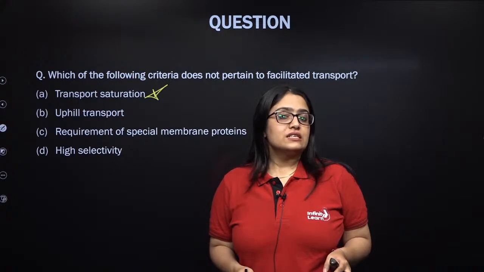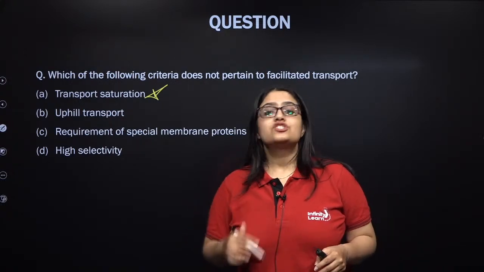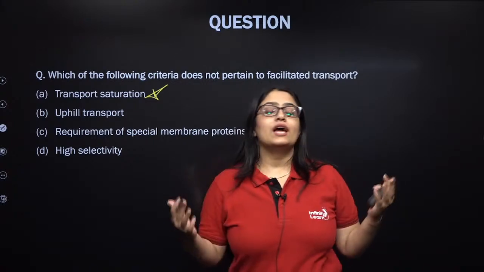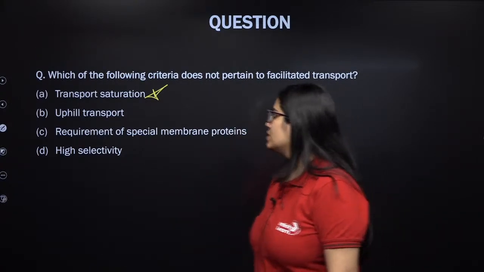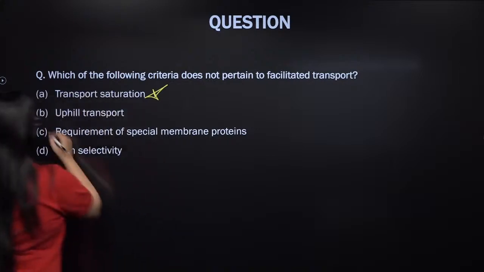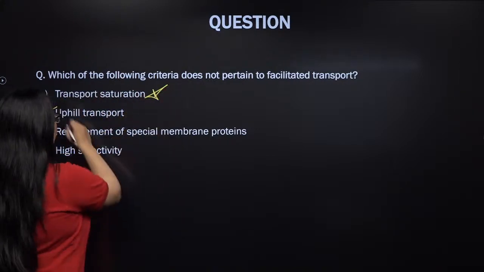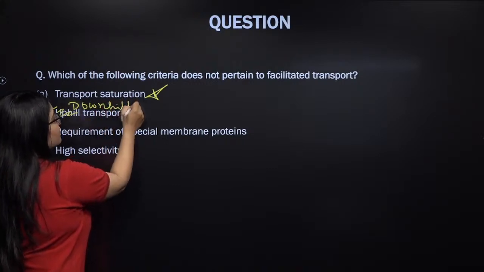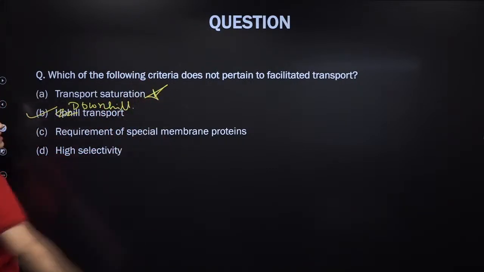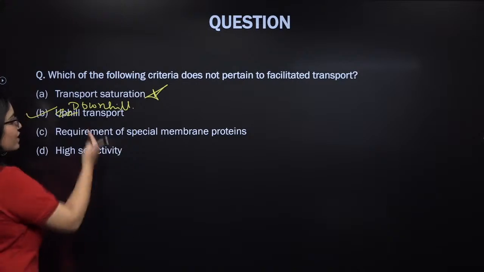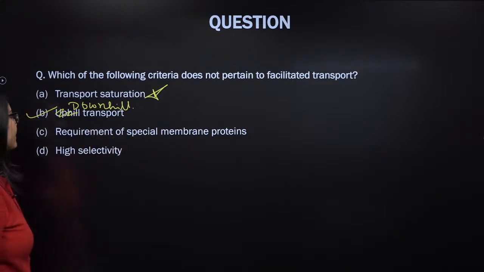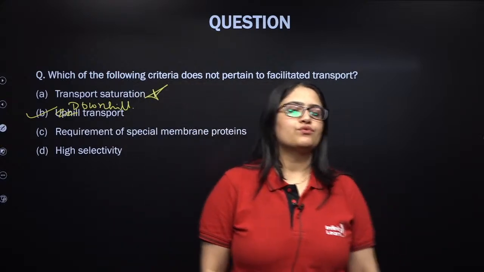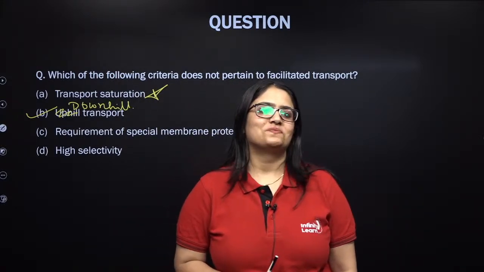If I talk about facilitated diffusion, it is downhill. Substances move from their higher concentration to lower concentration with the help of transport protein, with the help of special membrane protein. So this one is in fact wrong and becomes the answer of your question, because the right characteristic of facilitated diffusion is that it is downhill. It requires membrane proteins? Definitely. And it is highly selective, because involvement of membrane proteins makes the transport specific in nature.